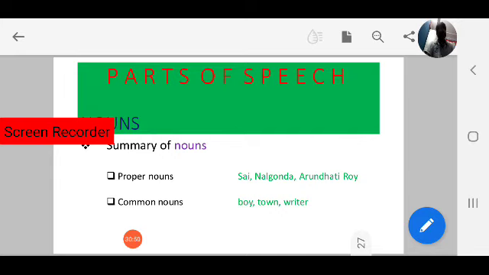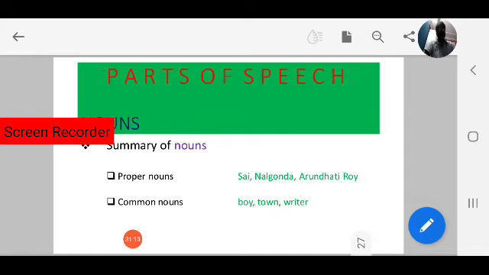So let us move to the summary of nouns. Today we started with nouns. We are going to learn the eight parts of speech in detail in the coming lessons. So what is a noun?